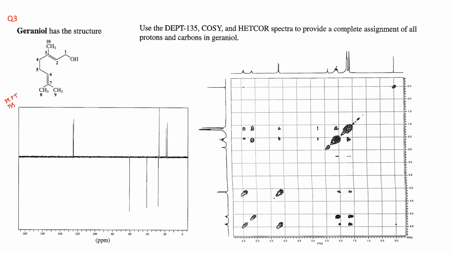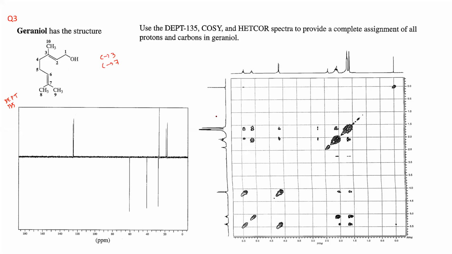How many carbons? 2 carbons, right? The carbon number 3 and 7. There is no hydrogen attached to it. So we will not see the peaks of those carbons in DEPT 135, right? So the molecule is having total 10 carbons, so we'll be seeing 8 peaks.